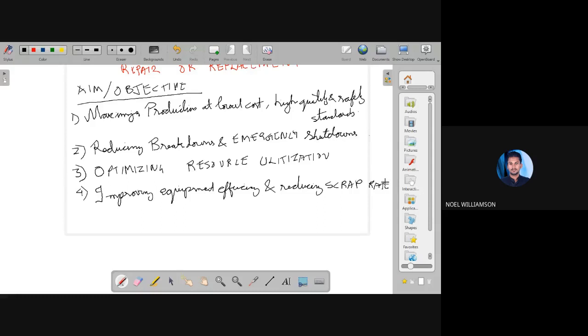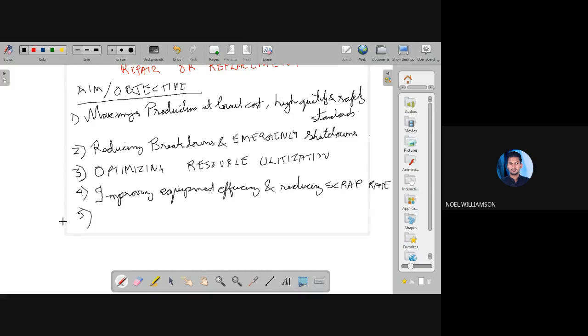Scrap means the wastage. So when the product becomes fail, then it becomes scrap. It will be moved to scrap. So that scrap rate can be reduced by improving the efficiency. So this is the fourth objective, that is improving the equipment efficiency. We have to improve the equipment efficiency and also reduce the scrap rate, the percentage of products being thrown to scrap.